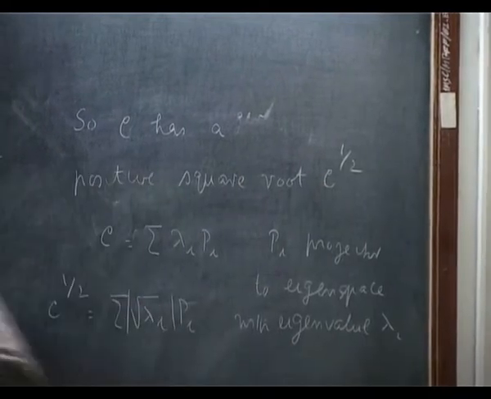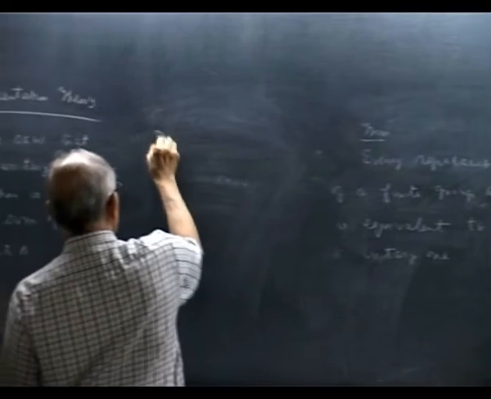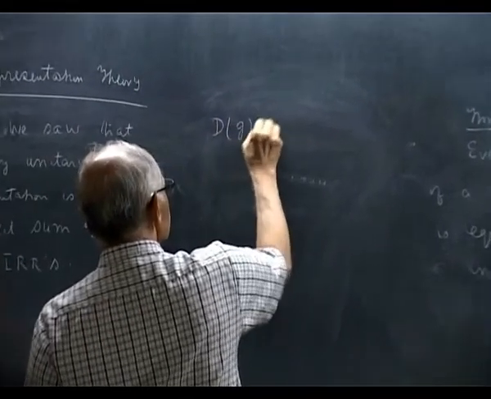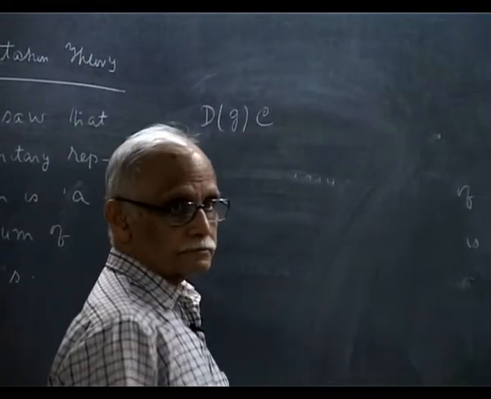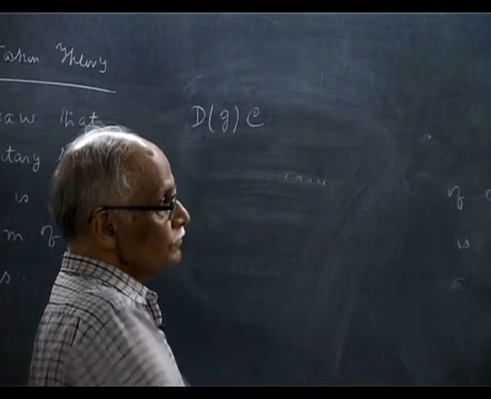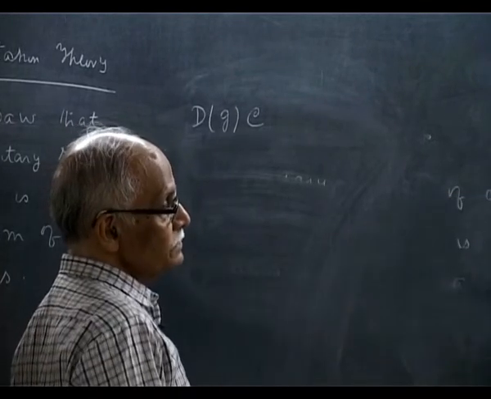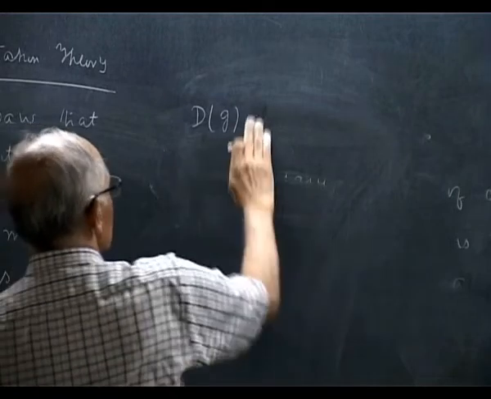So I go back and look at the following property. D(g) C, let me do it the other way around.